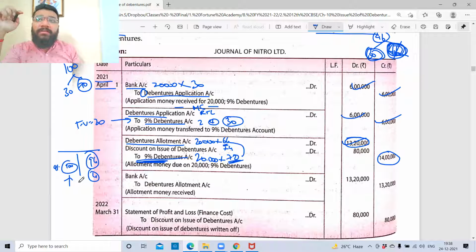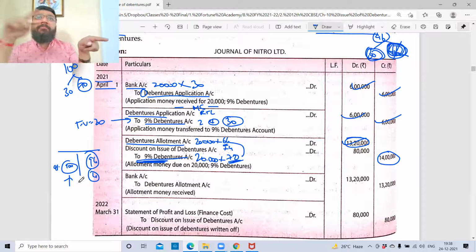Where did we see this in the balance sheet? If you remember in the partnership chapter, there was P&L loss, P&L appropriation loss. Where did we account it in the balance sheet? Liability side or asset side? Asset side. If P&L is coming on the liability side, it indicates profit. If loss is coming on the asset side, it indicates loss.